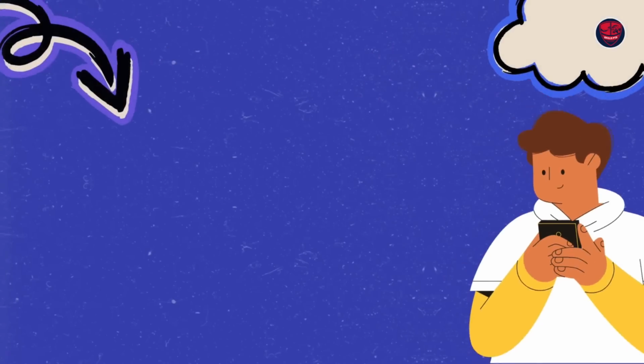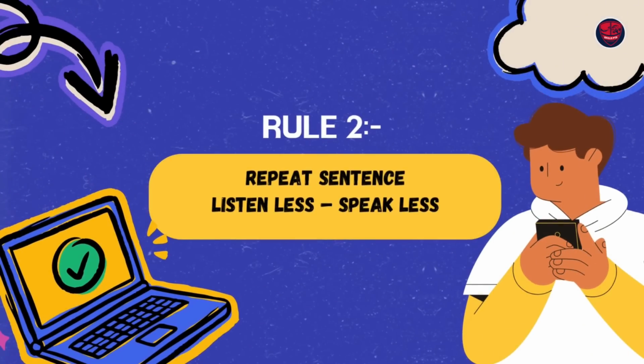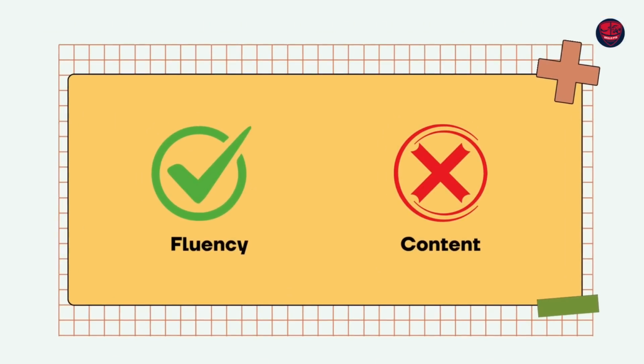The rule number 2 with which you can still trick the software in 2025 is listen less, speak less in repeat sentence. Remember, even in 2025, repeat sentence is all about the fluency and not just the content. I know people just practice for the content, but what gives you marks is not just the content. Content could be 30-40%. It's 60-70% the fluency.